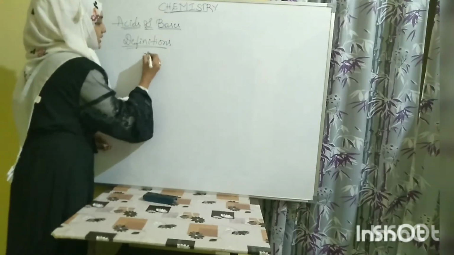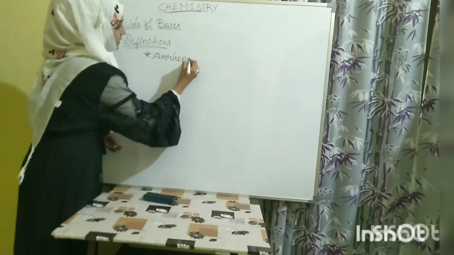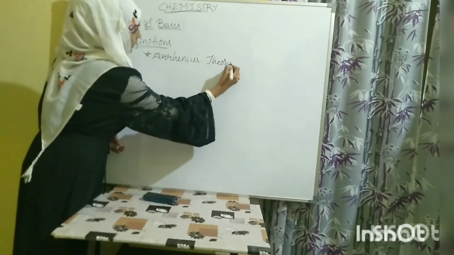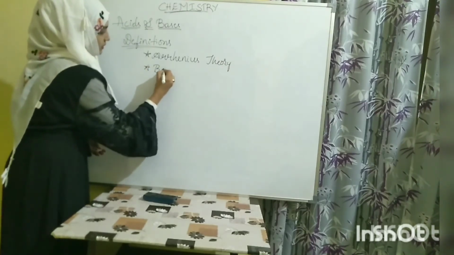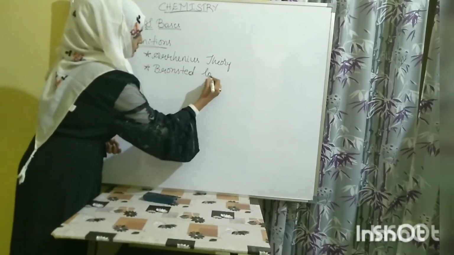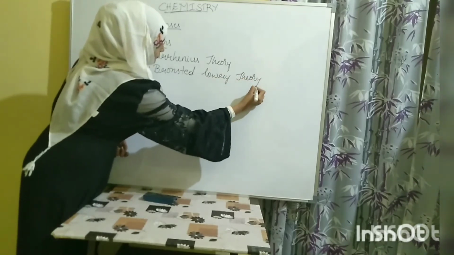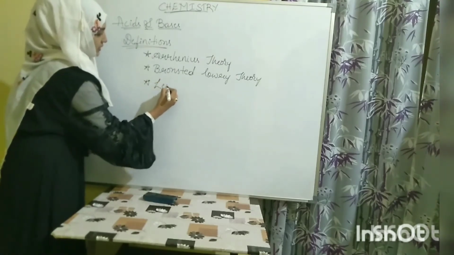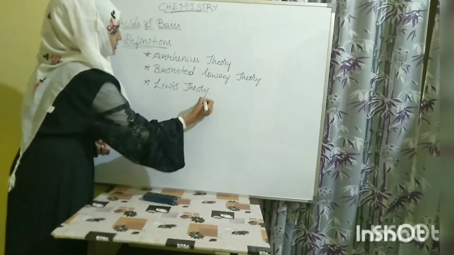The first one is Arrhenius theory, the second one is Bronsted-Lowry theory, and the third one is Lewis theory of acids and bases.